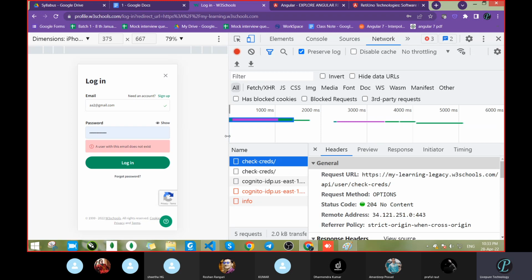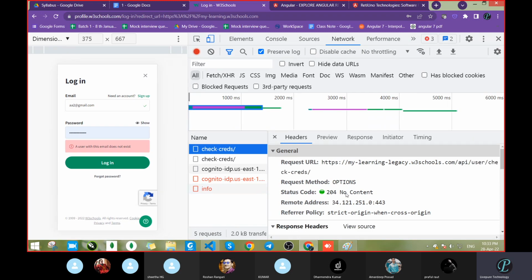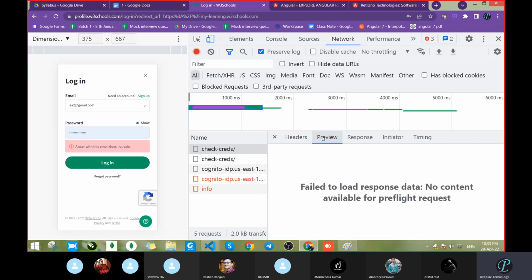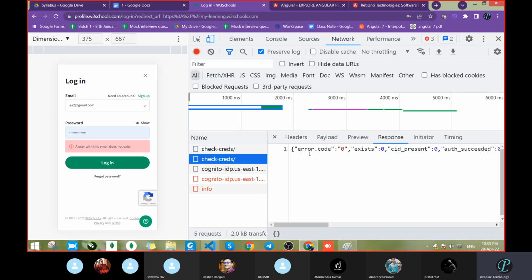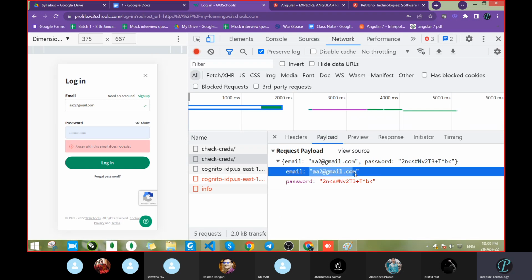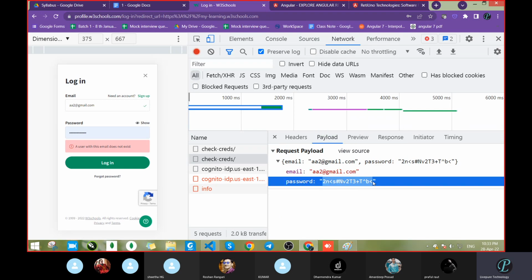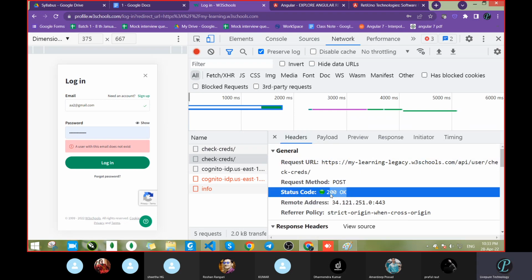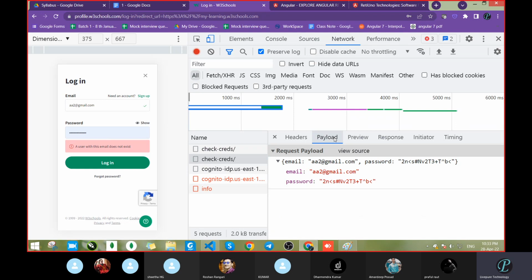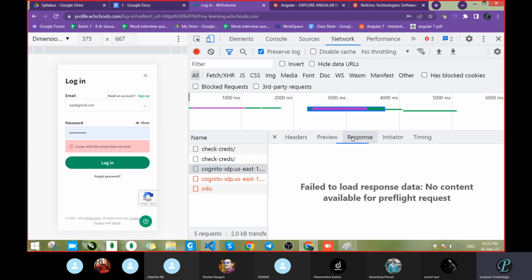So see what happened when we clicked. It went to the server, and with the help of some options, whatever, the preview, response, then credentials. So it took some data. It took the email ID and it took the password. We had entered a different password, but here it shows an encrypted form, meaning another format. So it took the data and went to the server. When it contacted the database, it searched for this information. Then what did it get?